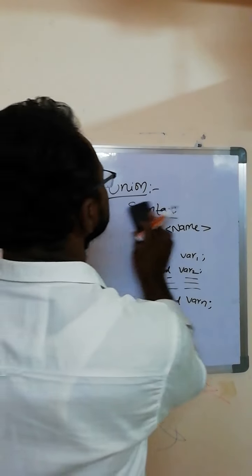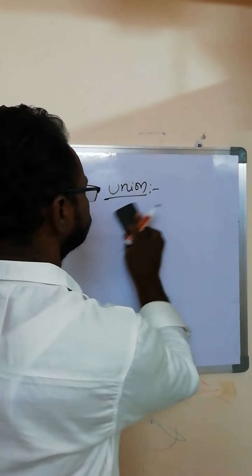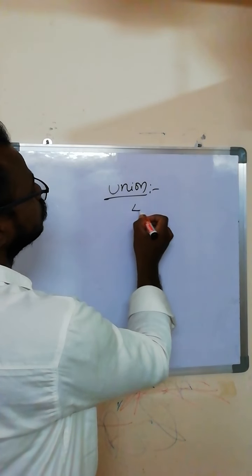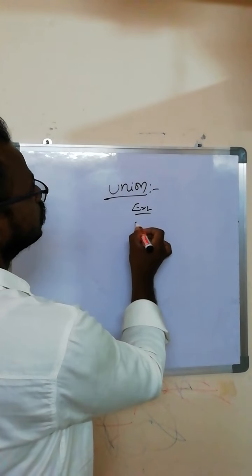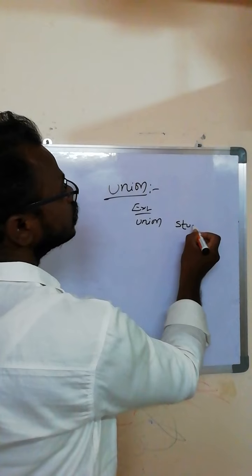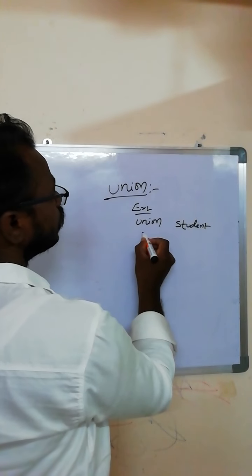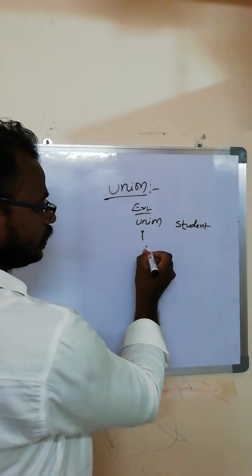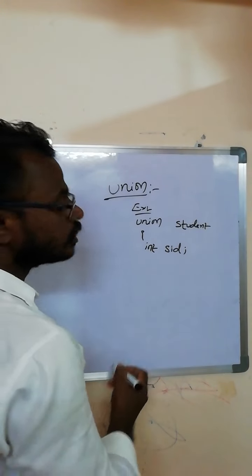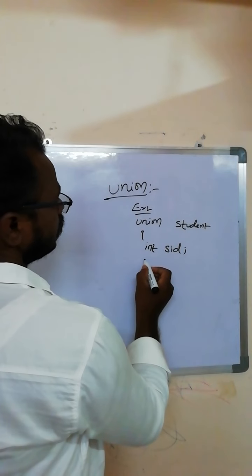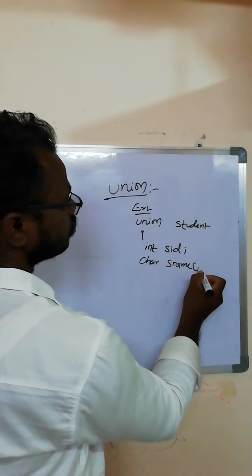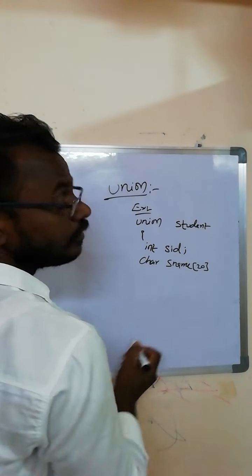The next one is a simple example of this concept. We write the keyword union. The name of the union is student. We open the parenthesis and write the keyword int SID, completing it with a semicolon. The char keyword, we declare the variable S name as an array variable.